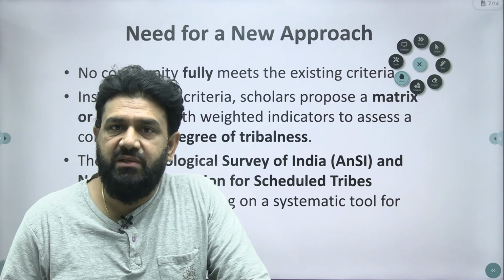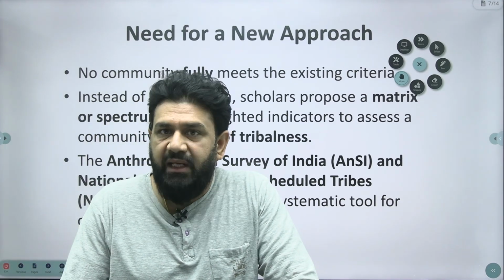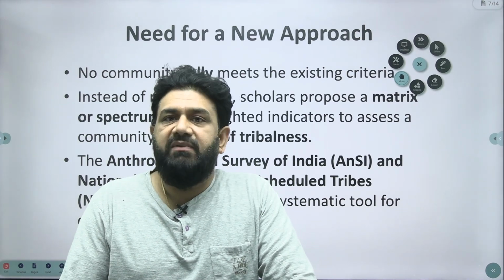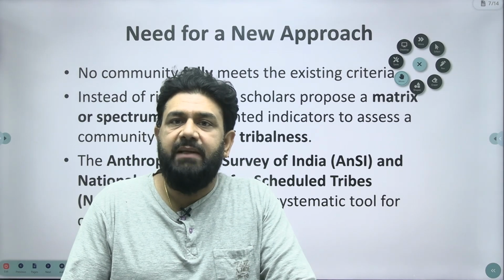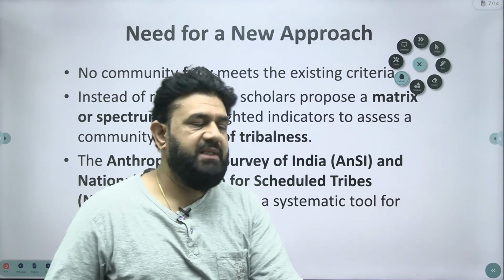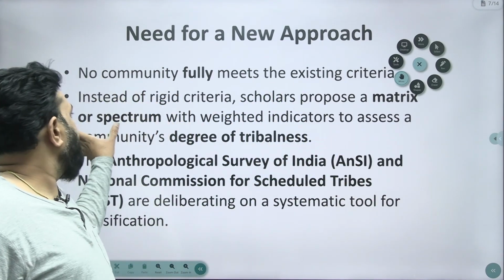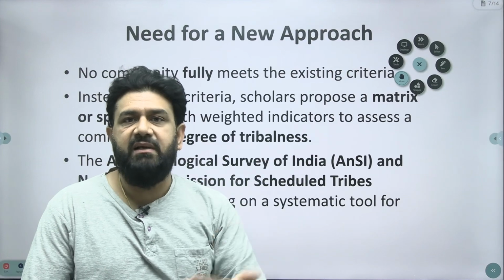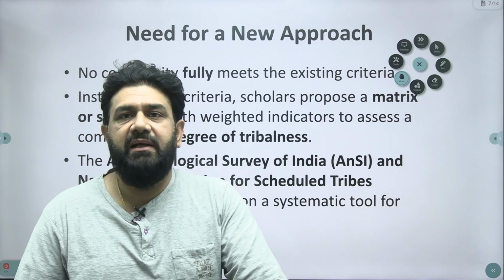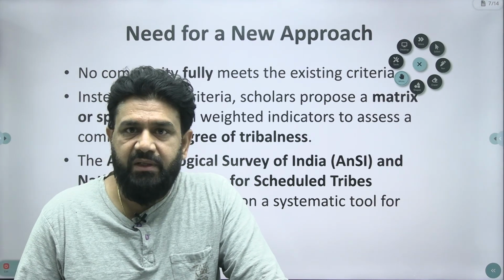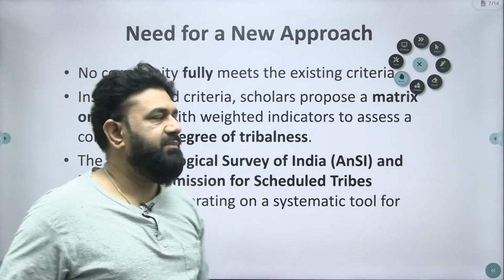People have changed. Their cultures, belief systems, and their relative isolation and shyness of contact have changed over a period of time, thanks to industrialization, globalization, westernization, and improvement in transportation and communication. So instead of rigid criteria, scholars propose a matrix or spectrum. Spectrum means multiple criteria, a range of criteria, which can include many communities under the aspect of tribalness, not just a few specific rigid four or five criteria, which are difficult for various communities to meet.